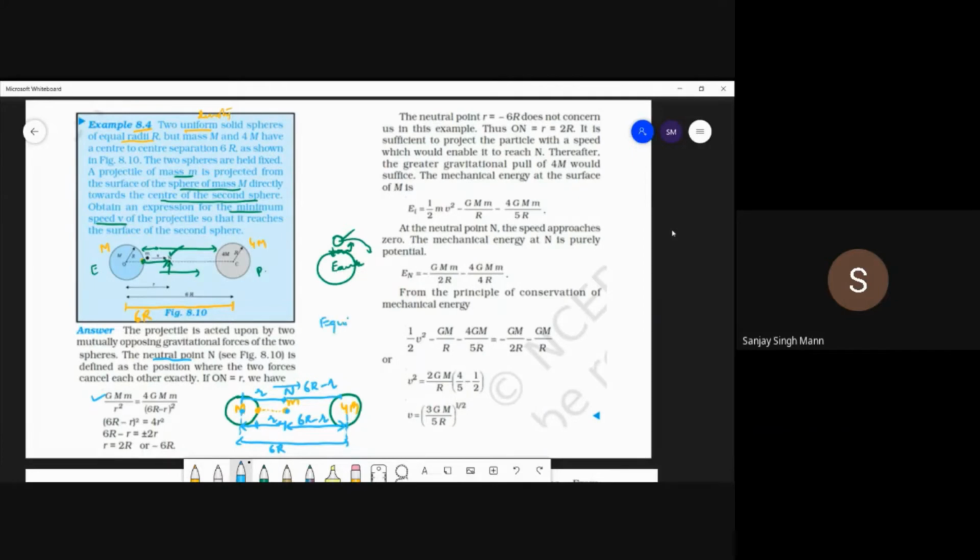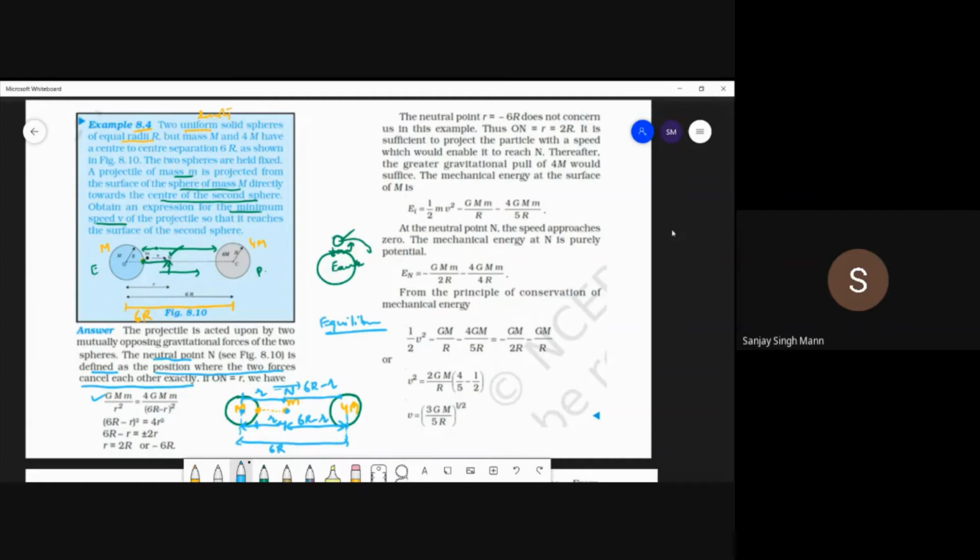So we will have 2 points. The only difference is that in equilibrium the object will be in the same state, but passing through the neutral point means the object might not be at rest. So the neutral point just means not equilibrium. Neutral point means when both the forces are equal, cancelling out each other. So there is no net gravitational force at this point. That is the neutral point. Okay. So the neutral point is defined as the position where the two forces cancel each other exactly.